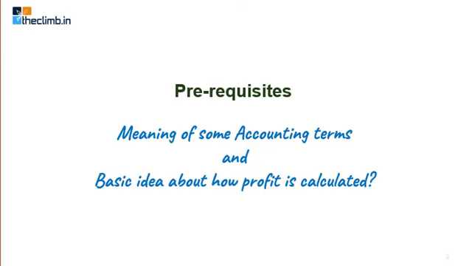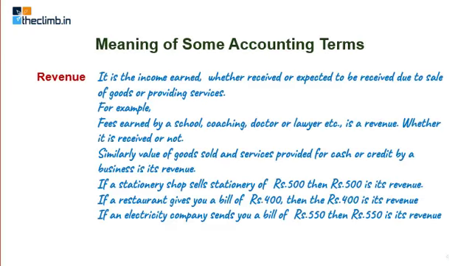of accounting. First term that you need to understand is what is revenue. If you have not done the basic terms on accounting, then you can try to understand here what is meant by revenue. Now revenue is basically what a businessman or any person engaged in some vocational activity receives. That is revenue. Now how does the revenue happen? Revenue occurs or revenue is earned when you render your services or when you sell your goods.